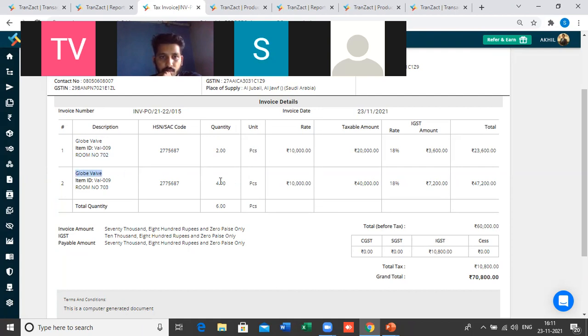Same item, 4 pieces, room number 703. It will also show you the total quantity, which is 6 pieces. So this can be done in the system.